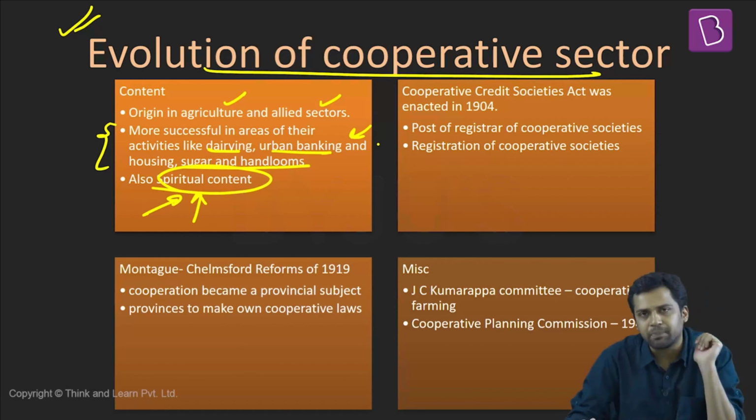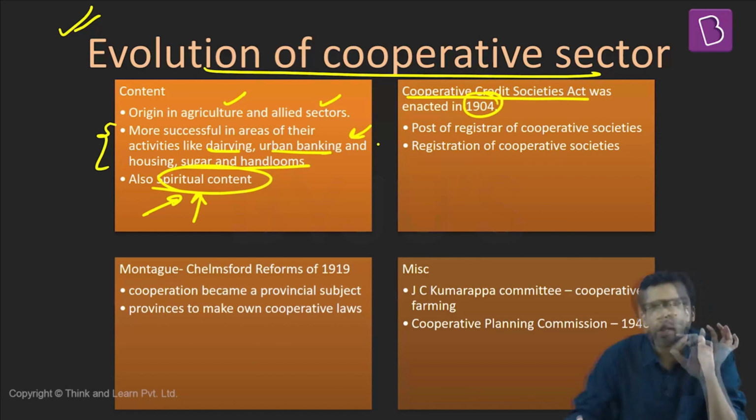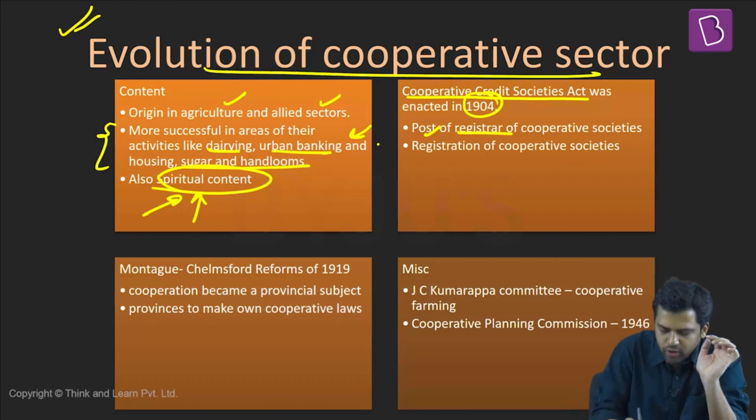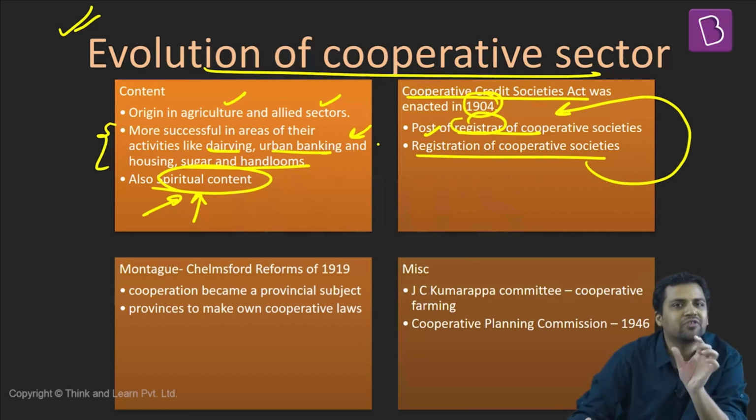Now, when was the first time we had a law related to cooperatives? When was the first time a cooperative was formed? The first law that we had was the Cooperative Credit Societies Act in 1904, during the colonial period. This law created a post for the Registrar of Cooperative Societies. So if you are forming a cooperative society, you have to register with the registrar. The first cooperative was formed in 1905.